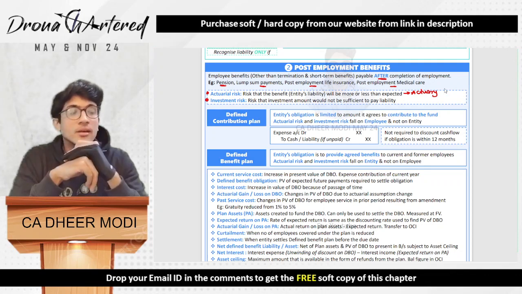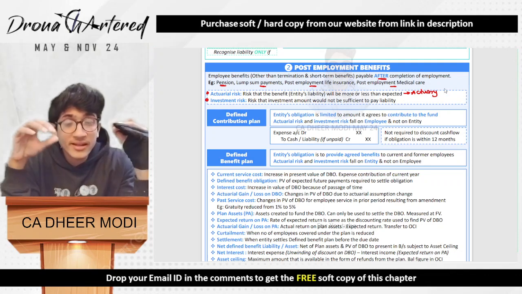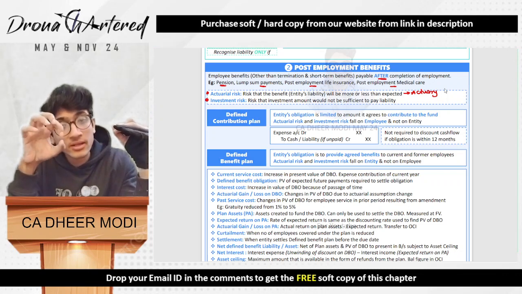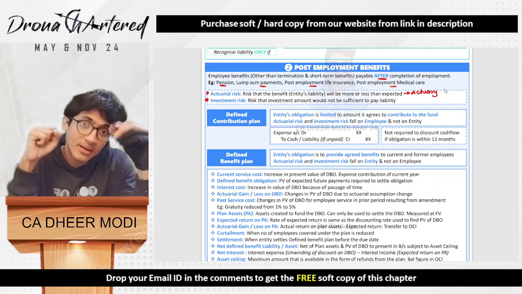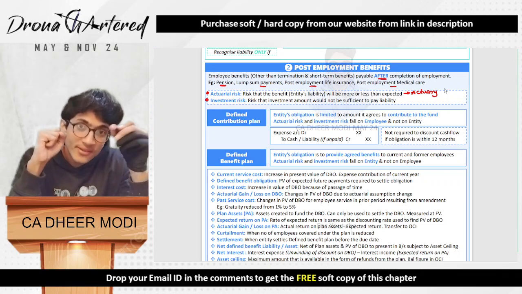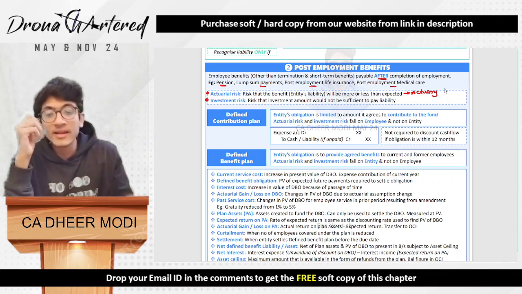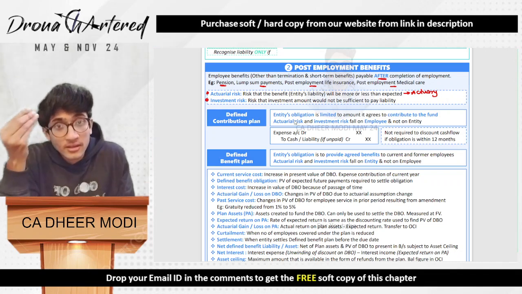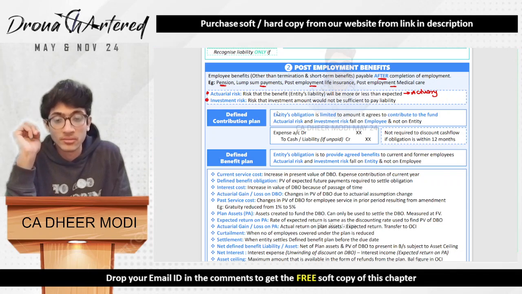This is to the entity. Now it is very much possible that, say for example, an actuary estimated that you will have to pay 100 rupees but our actual payment comes to 120 rupees. So now this 20 rupees that is extra is an actuarial risk, that is, the risk of calculating the wrong amount.